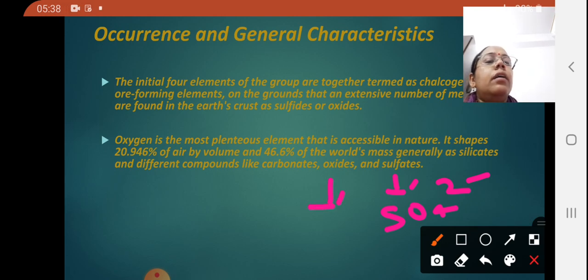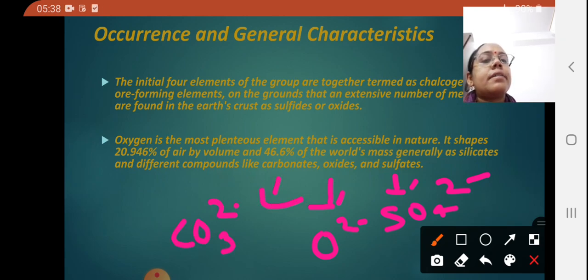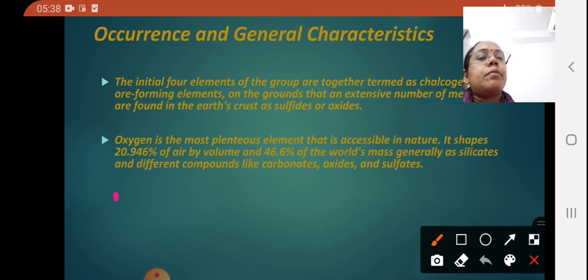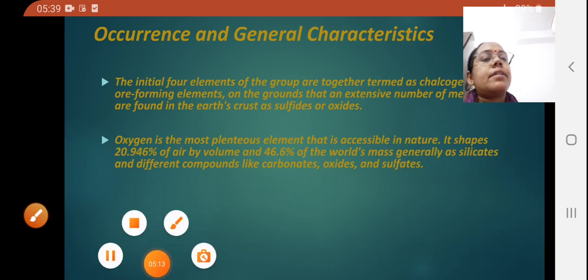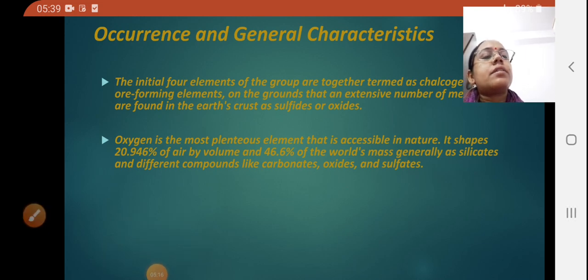Oxides, you know only, O 2 minus, and carbonates, you know, CO3 2 minus. So many others are also there, like bicarbonate is there, HCO3 minus, then PO4 3 minus, these all are the combined forms of oxygen. So oxygen is found in many combined states in nature, and we can extract metals from them.